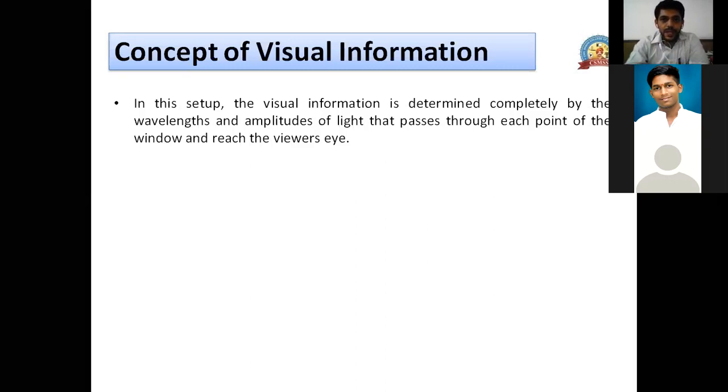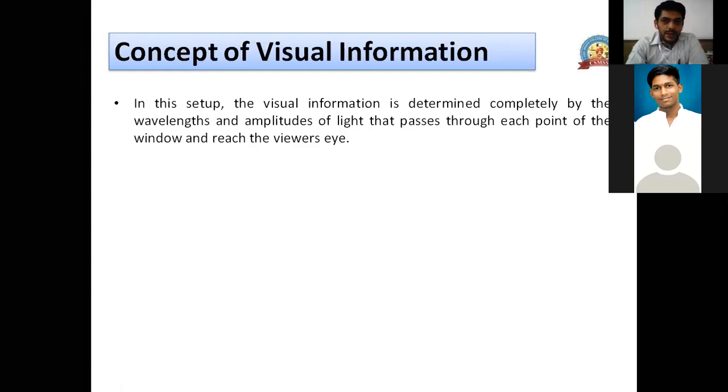Okay. So for example, this PPT is a rectangular window, right? The PPT which you are seeing on your screen is a rectangular window and it's an image, right? So if it is an image, then at each point there is an intensity and wavelength. The first point, where my pointer is: if you look at that point, the wavelength is of white color and intensity is at its highest. That's why it is a bright white color, right?